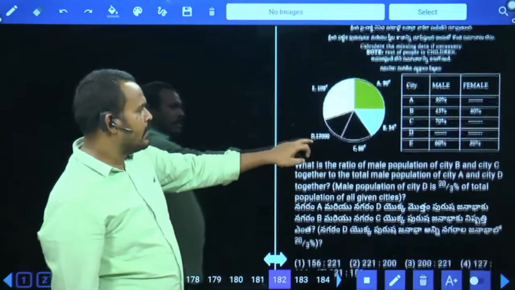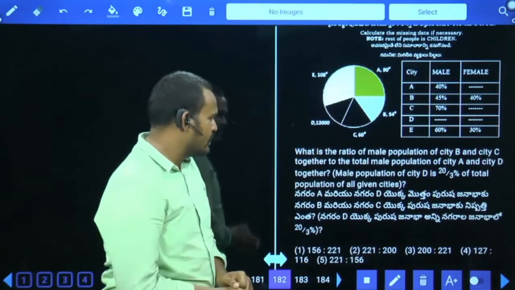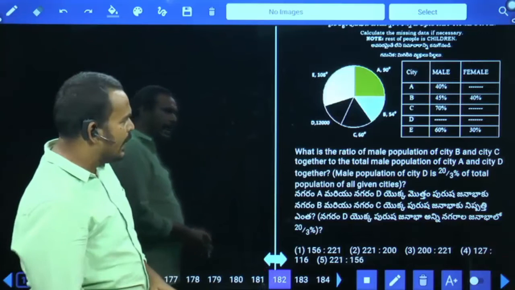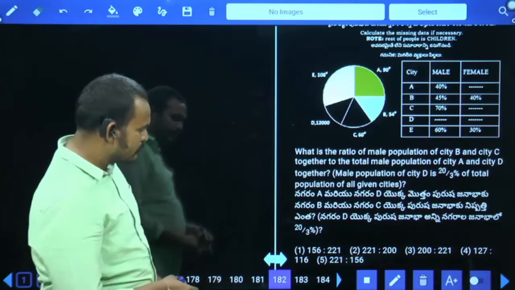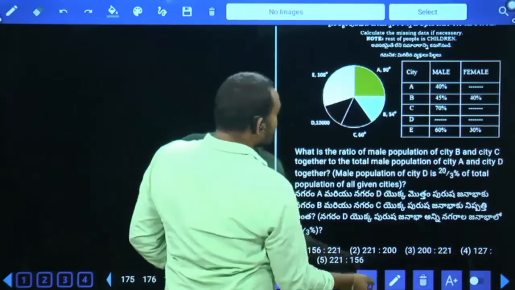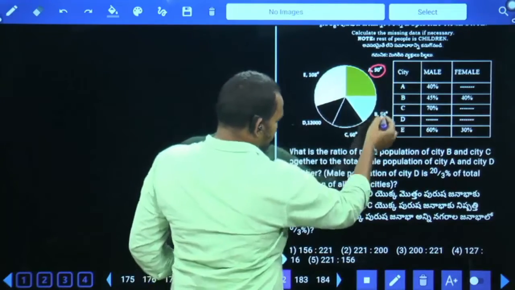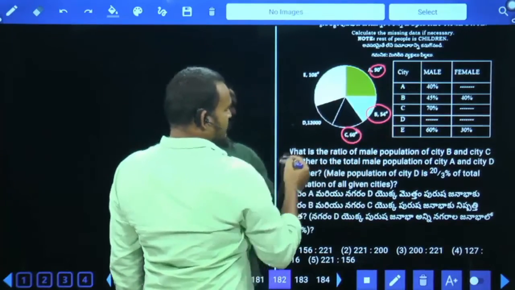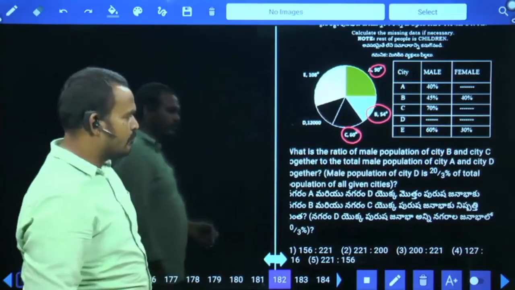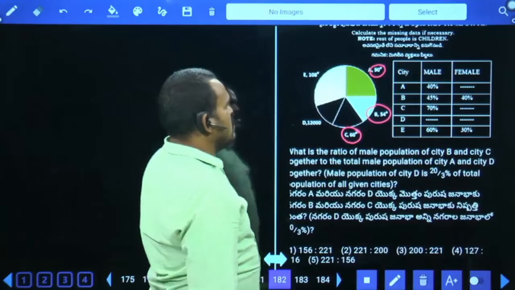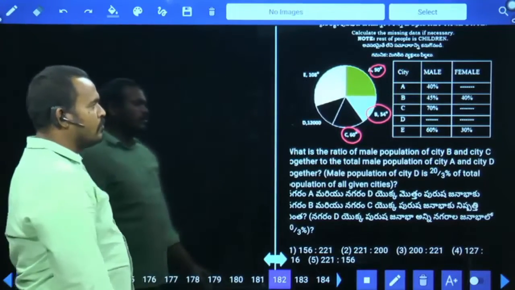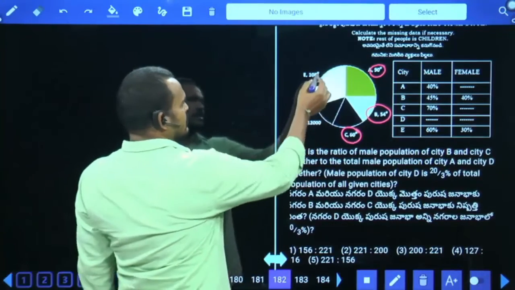Various cities: city A 90 degrees, city B 54 degrees, city C 60 degrees, D is 12,000 and E is 108. 90 plus 54, 144, 144 plus 60, 204, 204 plus 108, 312.